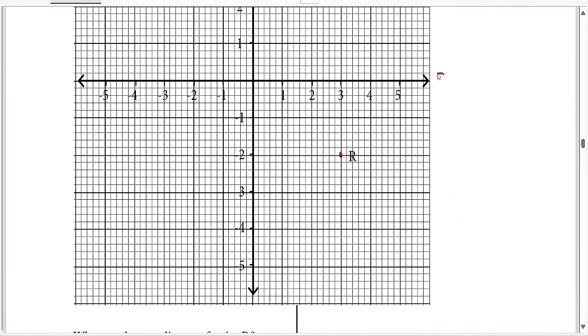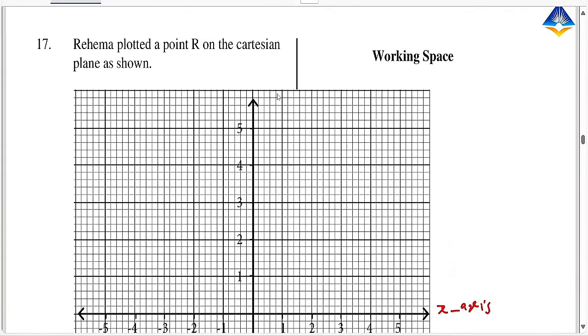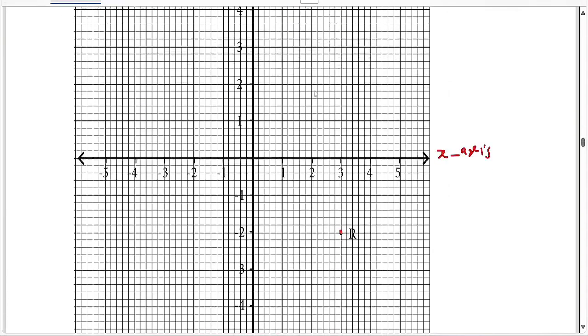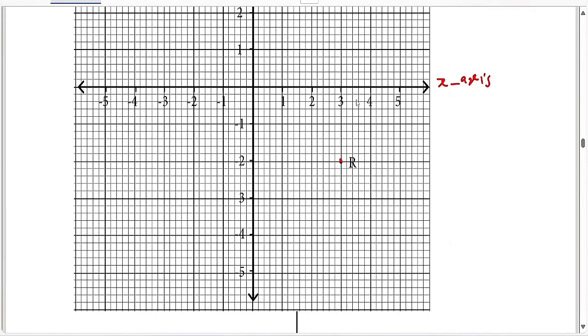So for you to get the coordinates, lazima mwanzo ujue x hapa ni x axis yako na hii ni y axis yako. The axis ile ambayo ni vertical ndo y axis, na ile ambayo ni horizontal ni x axis. So ukitaka kuandika point lazima utaanza na x coordinate then y coordinate. So ukiangalia hii point R ina align na x coordinate at 3 na y coordinate at 2. So your point utaanza na 3 which is x na y which is 2, 3, 2.